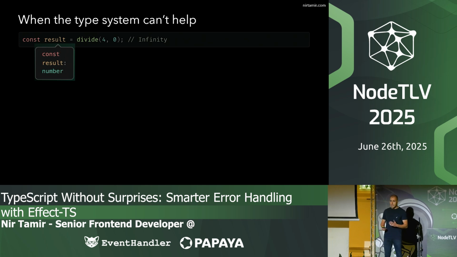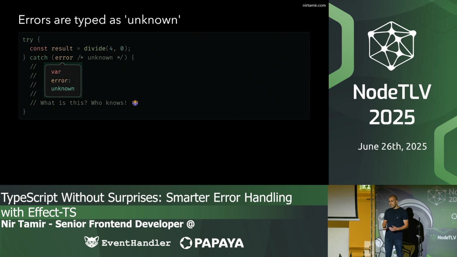But in real-world apps, we hit some edge cases the type system can't handle. For example, divided by 0 returns infinity. It's a valid number, so TypeScript accepts it, but it's probably not what we want. So we can use try-catch and throw an error, but notice, the error type is unknown. TypeScript doesn't know what the error is exactly, so we have to manually check its shape in order to handle it.